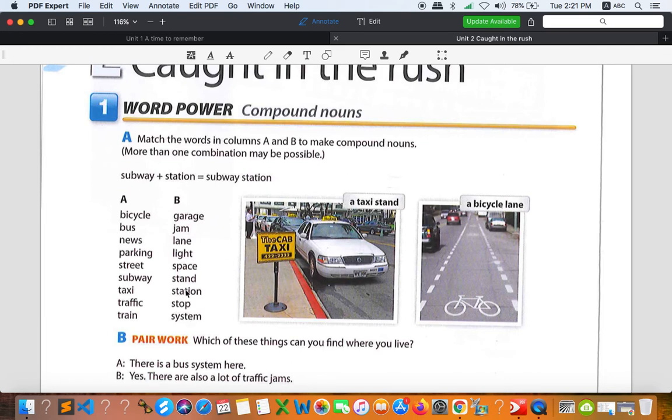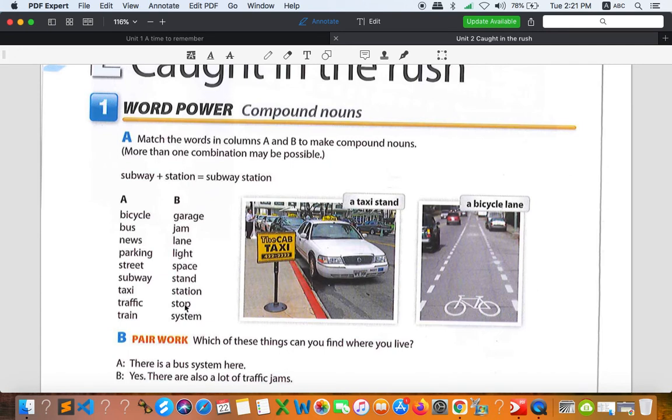A bus station is where many buses park, and a bus stop is like one stop to another. There are not many buses there. They only wait for the passengers, and after they get on the bus, they start. So we have bus stops in our country, especially Phnom Penh.